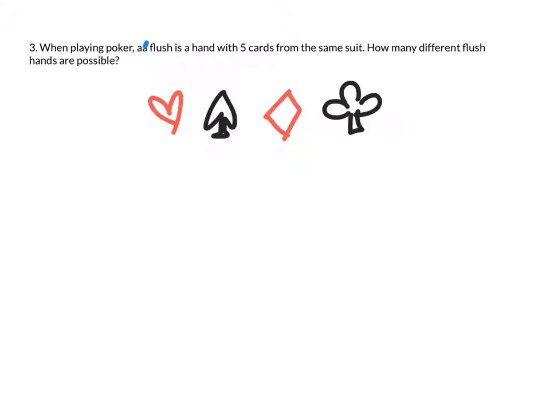When playing poker, a flush is a hand with 5 cards from the same suit. How many different flush hands are possible? Since we know that there are 4 different suits, hearts, spades, diamonds, and clubs, there are 4 possible situations here. We get a flush from each one of them, basically. So each suit represents 13 cards in the deck, because there are a total of 52 cards, and there are an even number of all of the suits.